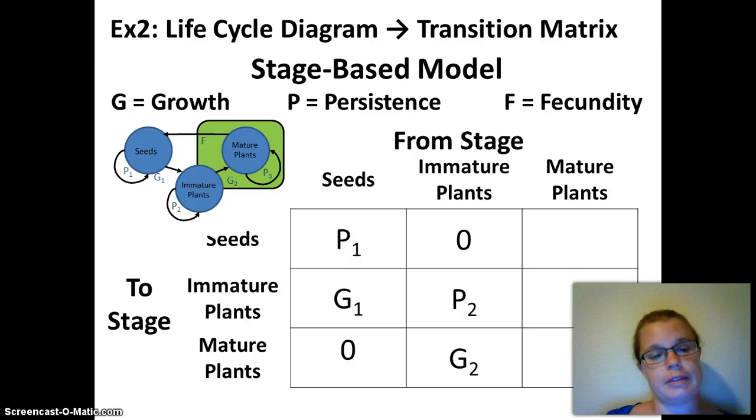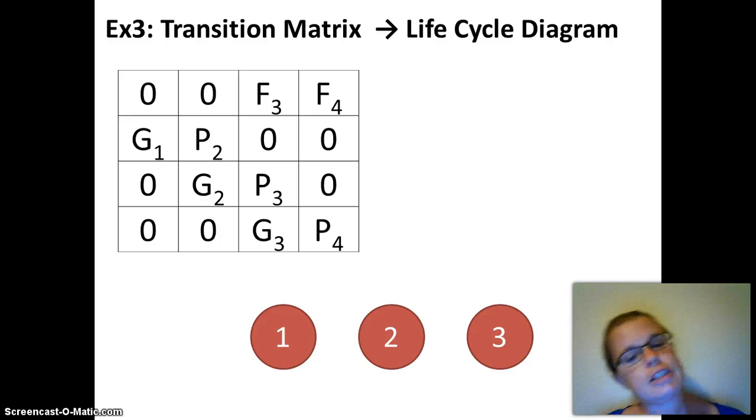Now how about mature plants? Mature plants can contribute to seeds. That's the fecundity F, or I think in the last slide we called it F3, but whatever. Mature plants can't get smaller or contribute directly to immature plants, so that'll be a 0. So we have an F and a 0. Mature plants can stay mature plants, that's the P3. So there's another model.